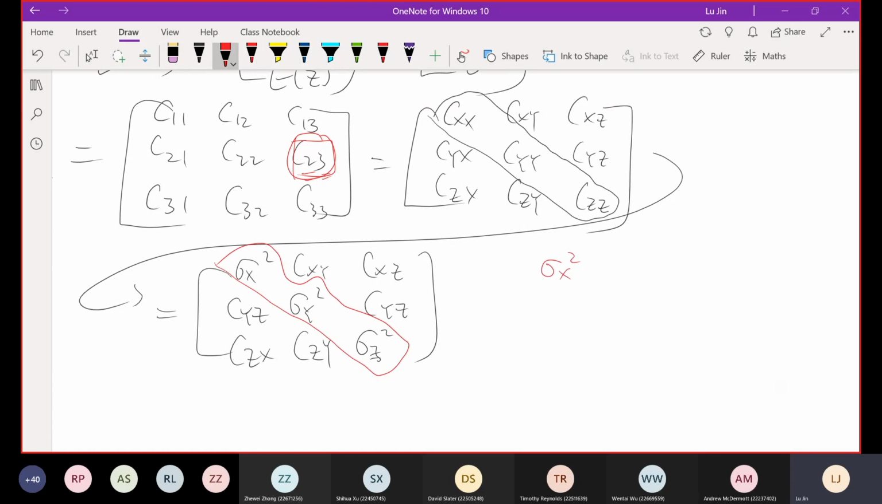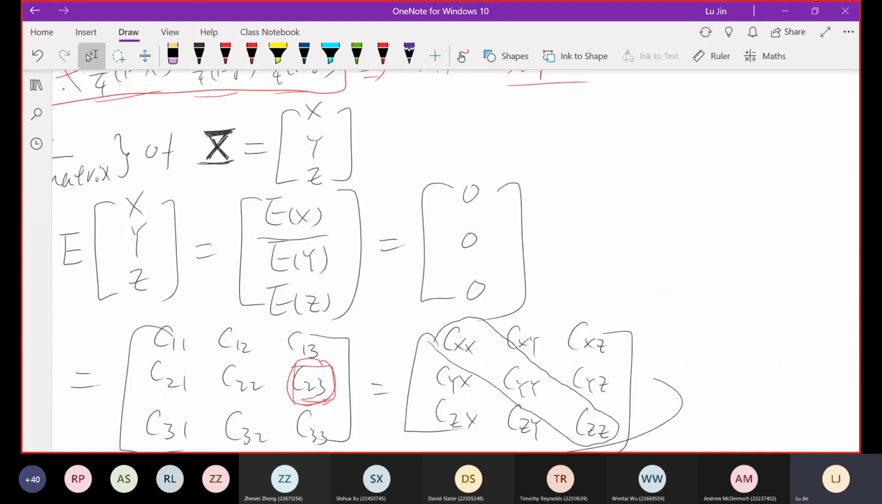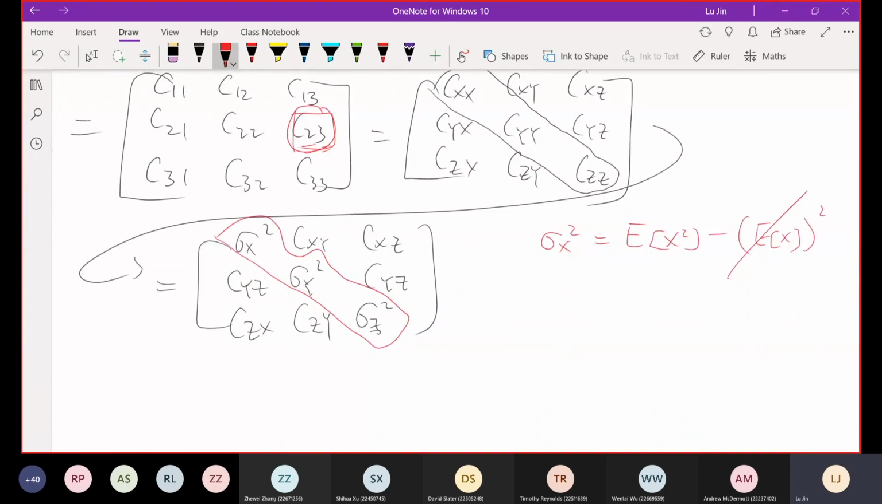So what is the variance of x, for example? The variance of x is equal to, so this is week 1 knowledge, you should be very familiar with it, okay? It's equal to E[X squared] minus the square of E[X]. But from our calculation in this step, we have already known the mean value of X is 0. So this term is 0. In other words, the variance is just equal to E[X squared] for this case.